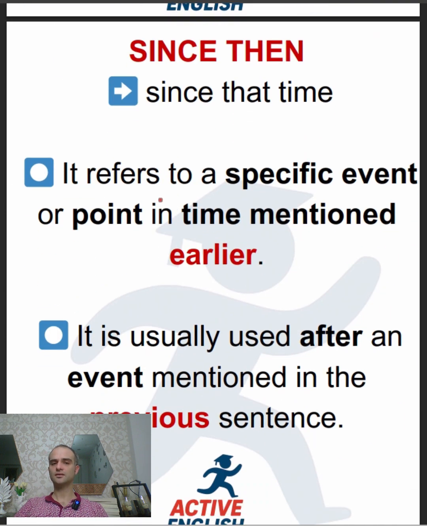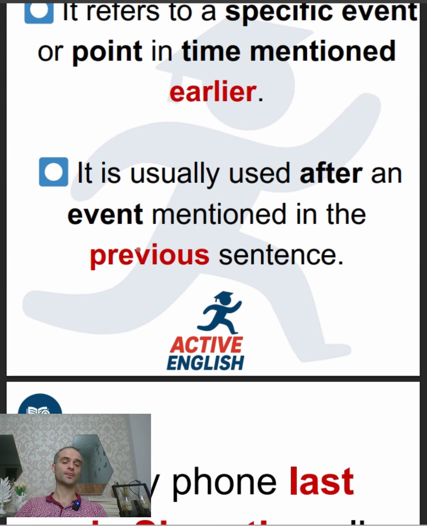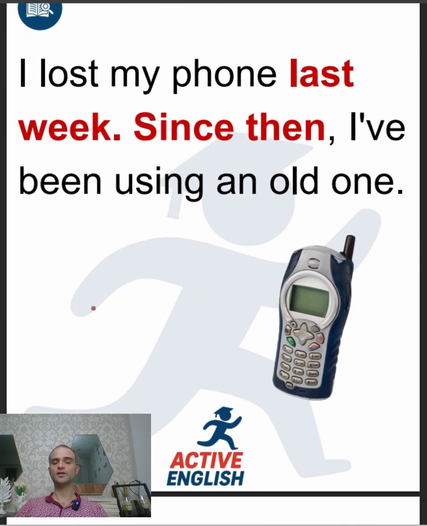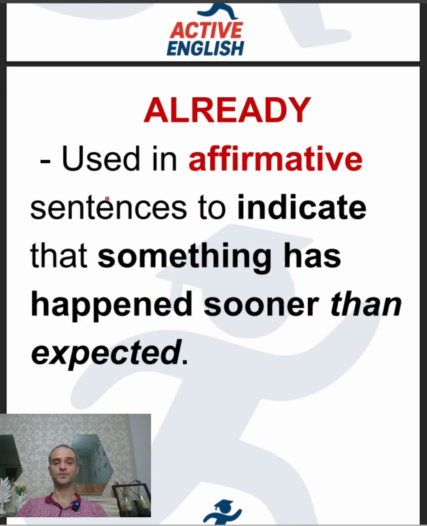Since then can also be used, meaning since that time. It refers to a specific event or point in time mentioned earlier. It is usually used after an event mentioned in the previous sentence. I lost my phone last week. So since last week, or since then, I've been using an old one.